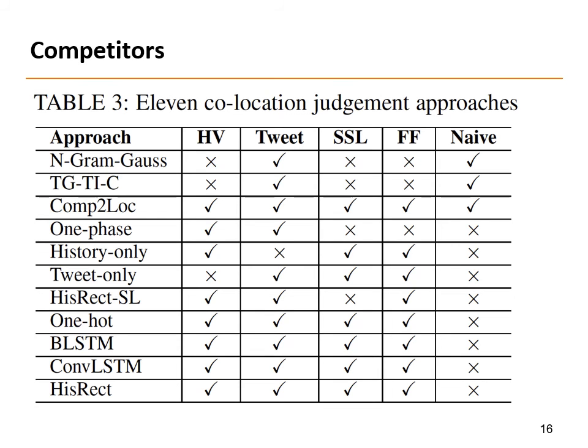We compare the performance of our proposed approach with 10 alternatives. Specifically, TGTIC and Ngram GAUSS are two existing approaches. HisRect SL is the same as HisRect, but it uses supervised training. And the other approaches use different techniques to extract features from profiles.